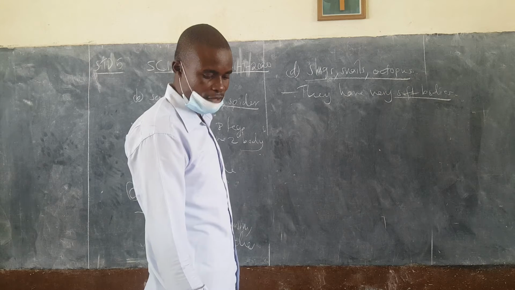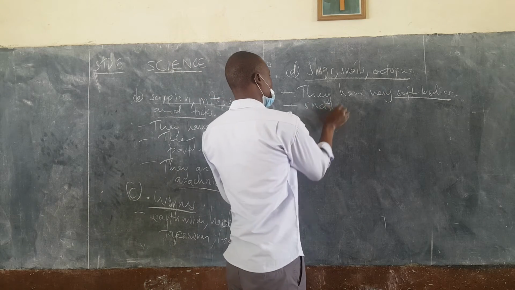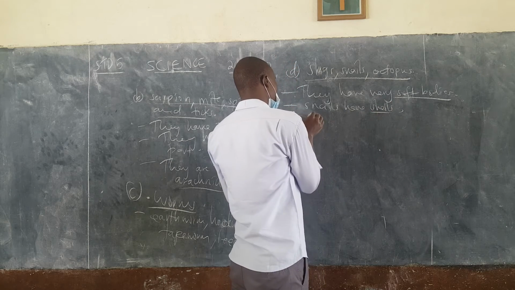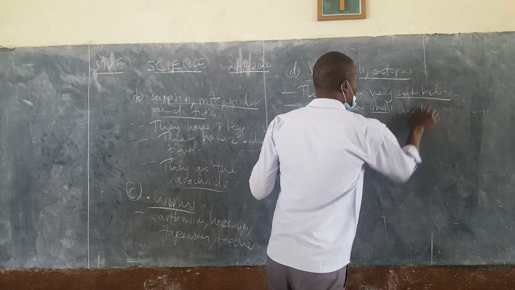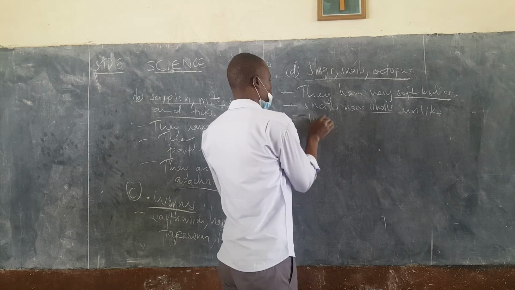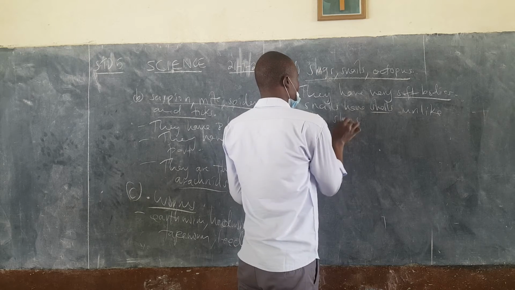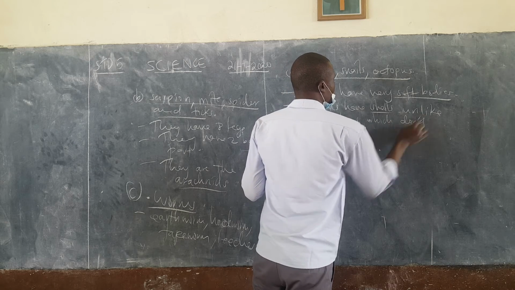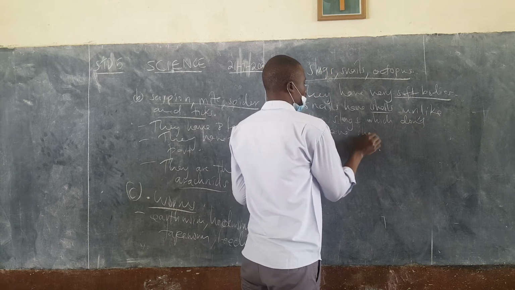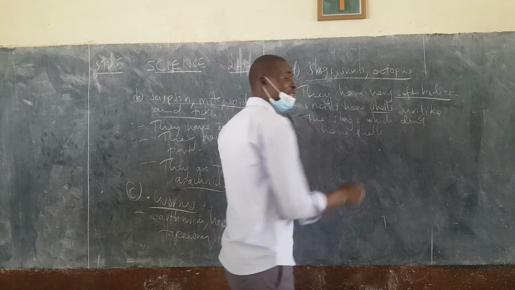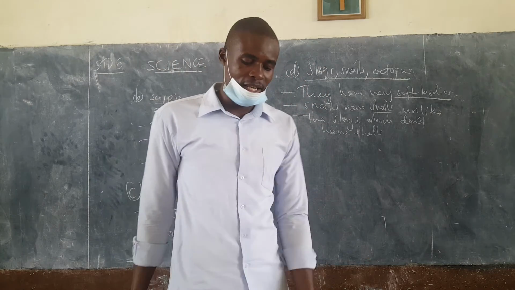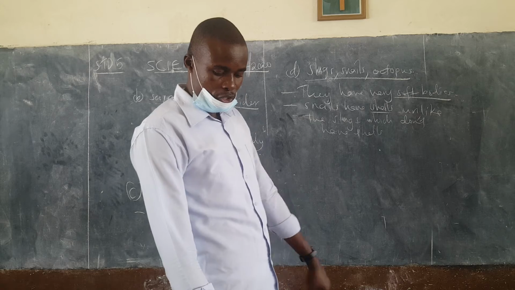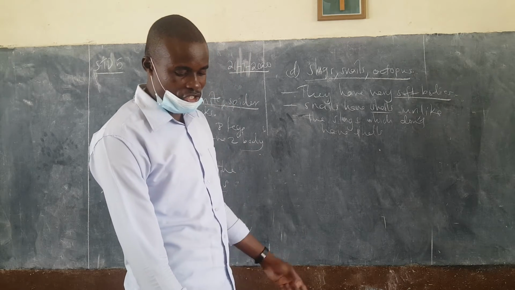And again, snails have shells. You know that snails have a shell, unlike the slugs, which don't have the shells. So if you see a slug, the main difference between a slug and a snail is that a slug does not have a shell, or a snail has a shell. So snails have shells while slugs lack shells.